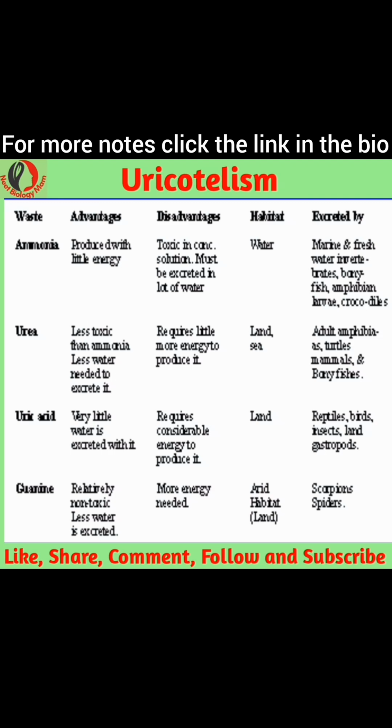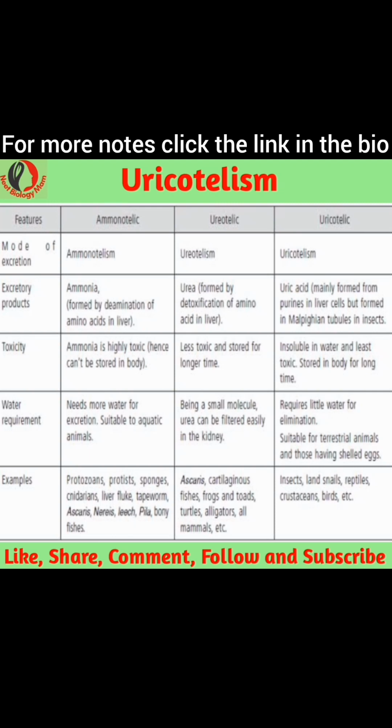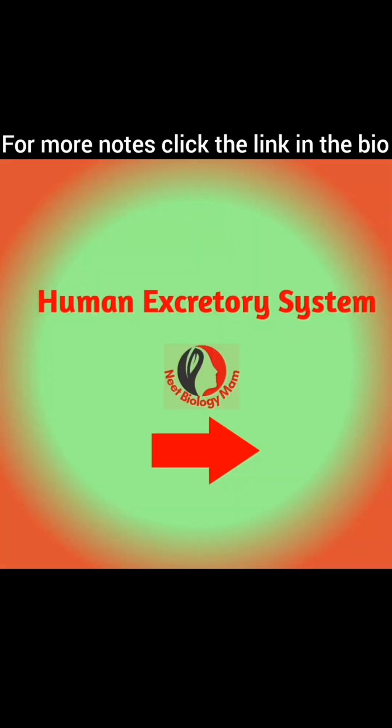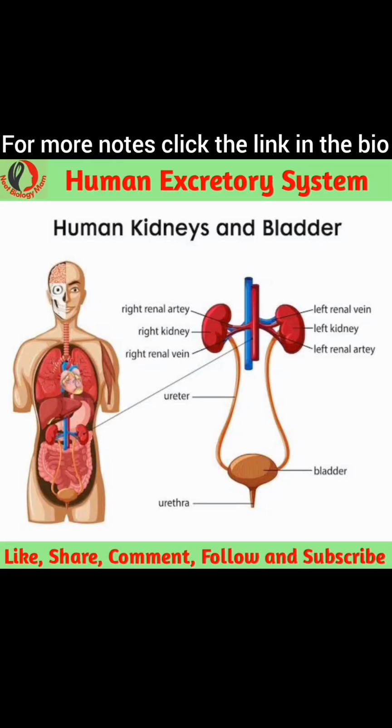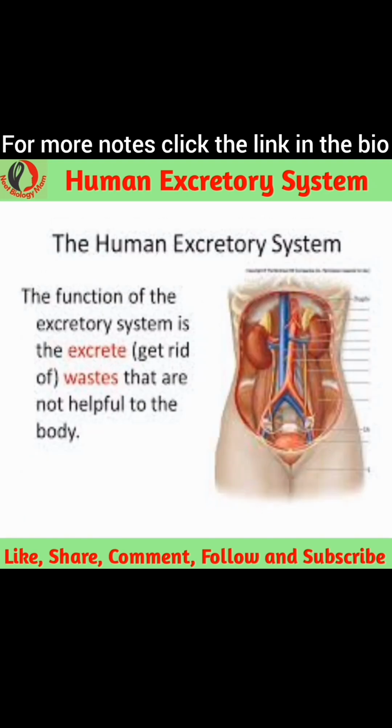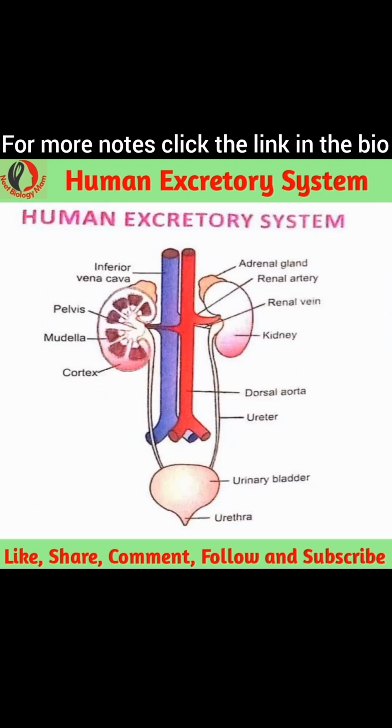Ammonia is the most toxic nitrogenous waste, followed by urea, which is about 1 lakh times less toxic than ammonia. Excretory system organs. The human excretory system organs include a pair of kidneys, a pair of ureters, a urinary bladder, a urethra. Kidneys. Kidneys are bean-shaped structures located on either side of the backbone and are protected by the ribs and muscles of the back.